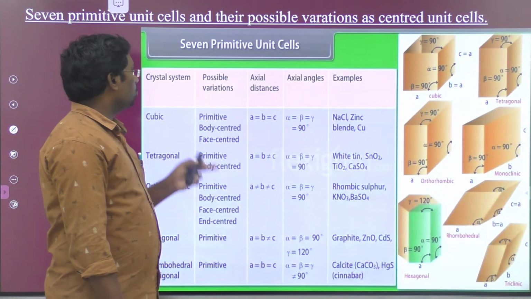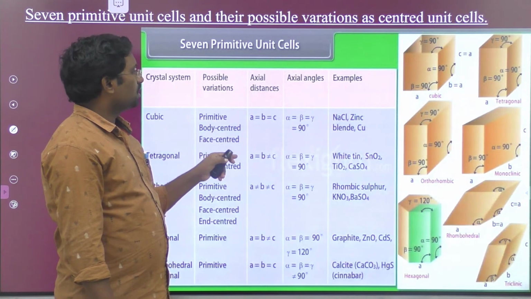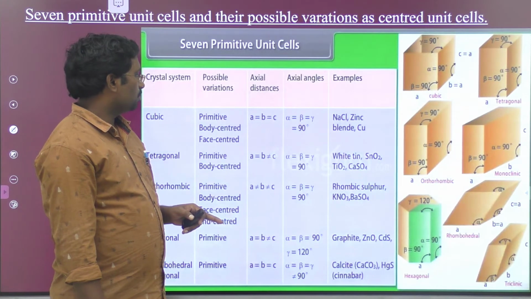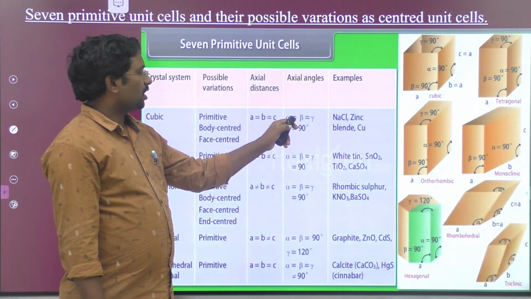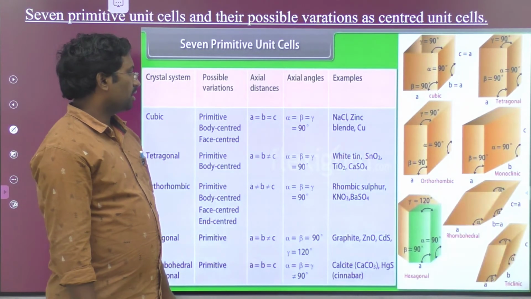Come to the first one, cubic structure. Possible variations: primitive, body centered and face centered. Axial distances are a is equal to b is equal to c, and axial angles alpha, beta, gamma are 90. Examples: sodium chloride, zinc blende, and copper.